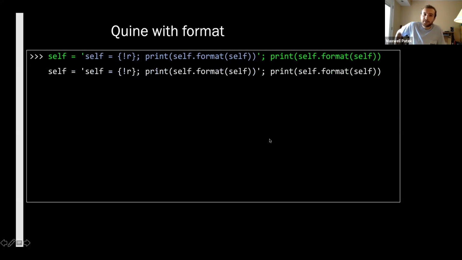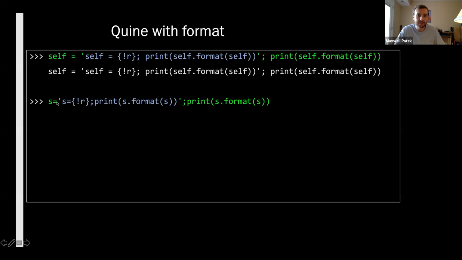So with quines, very often it's almost a competition to try to come up with the shortest possible quine. So let's try to do that here. There's a couple easy ways to make this shorter. Basically, we just take out all the empty space and change self to S. And you can see already we're getting a pretty short quine.